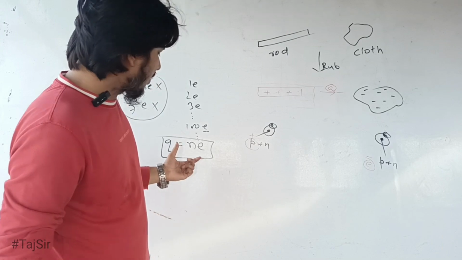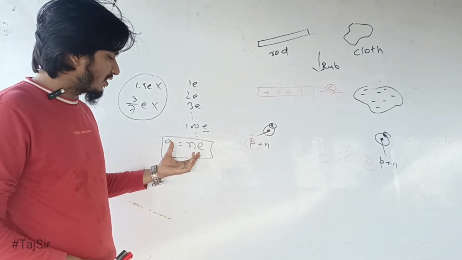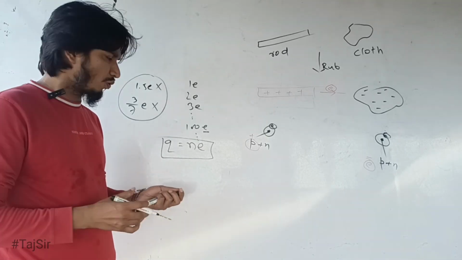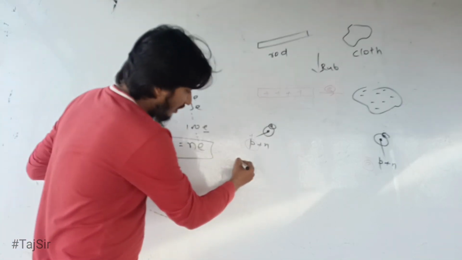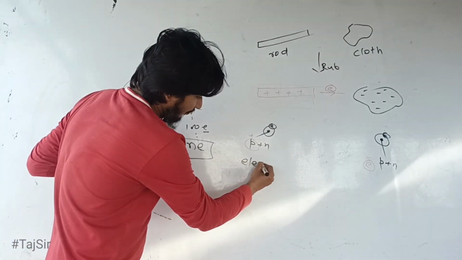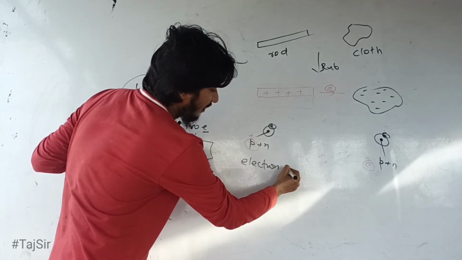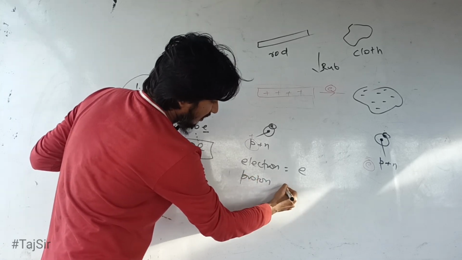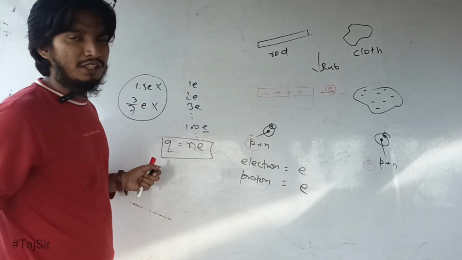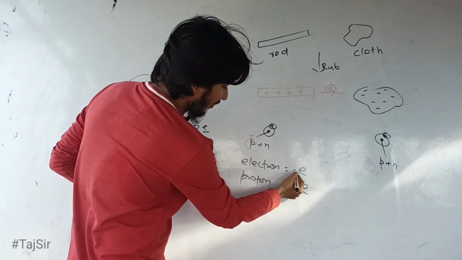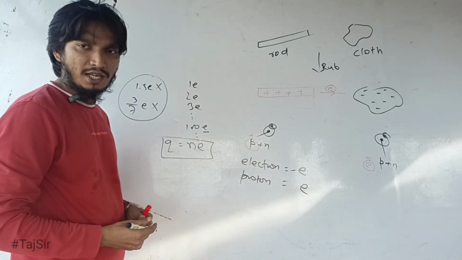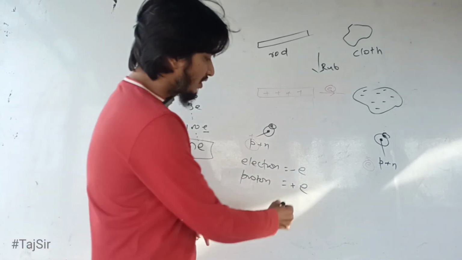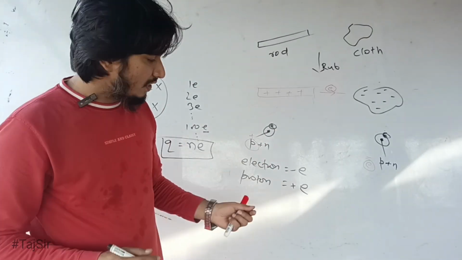Now, regarding quantization of charge, we have reached our conclusion, but there may be another confusion for students, and what is that? That unit positive charge means the charge on an electron. This we have indicated with an E, and the charge on a proton is also the same in magnitude, that is E. There is only a difference of sign: on the electron we say there is a negative charge, and on the proton there is a positive charge, and this charge is known as a unit charge, that is the smallest unit of charge.